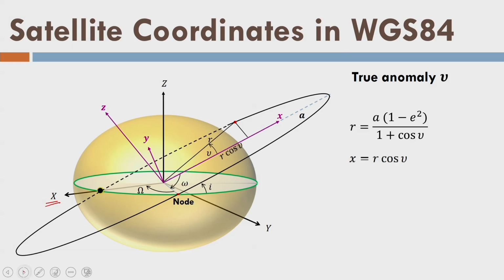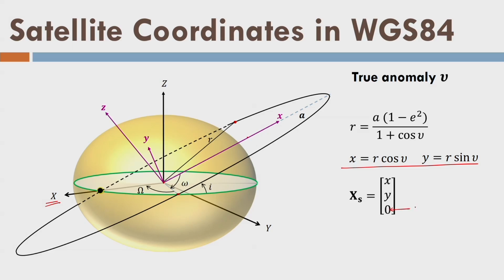Okay, what about x, which is from the center of the earth to this point here? This is r cos mu, you can see the Cartesian coordinate system, and this is y, which is the perpendicular distance from x in the small y direction. These 2 are already given here. Now I can express the position of the satellite like this with 3 coordinates. Remember, the third coordinate, the small z axis, is 0. We have defined the position of a satellite in the orbital plane.